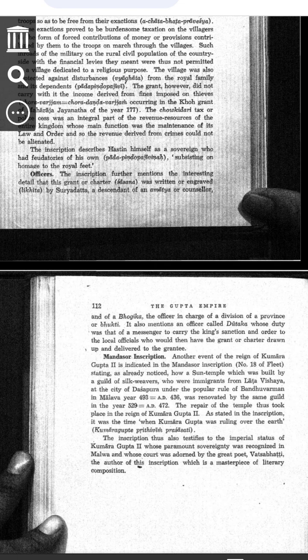Let's go. Who were the officers in Kumaragupta II's time? In ancient times, kings did not manage everything alone. They had officers to help them. One, Suryadatta, the writer of the grant. In AD 475, King Kumaragupta II gave a village to Brahmins. The document, a grant charter about this donation, was written on metal. The officer who wrote this document was Suryadatta.